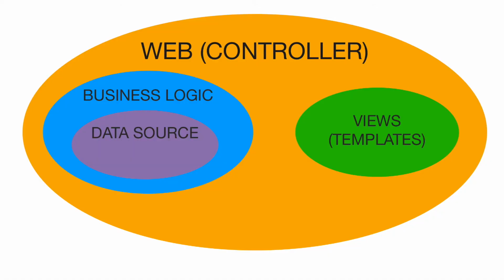In well-designed, well-separated code, different layers will be dealing with different concepts and they will not mix these concepts. So for example, the controller will be dealing with the concept of HTTP codes, HTTP requests, the parameters, etc. The controller will be dealing with views, will be generating them, and it will be calling some operations, some business logic layer. That business logic layer will be dealing with some data. So it will be using the model layer, which will be connecting to the database or some different data source.